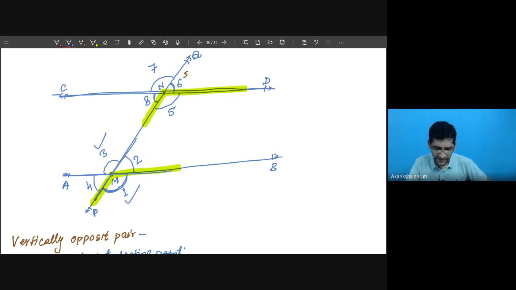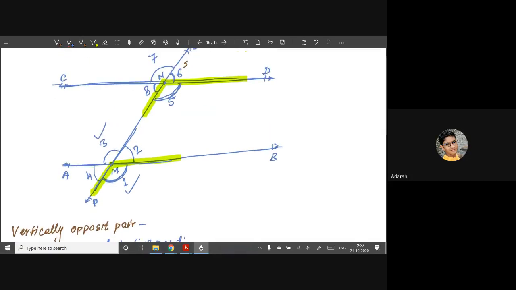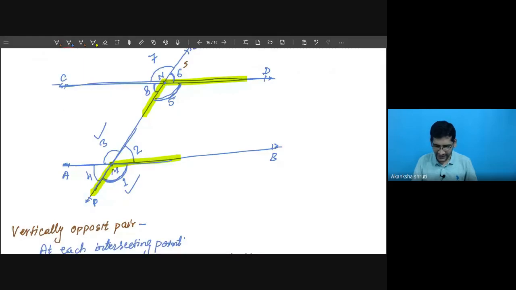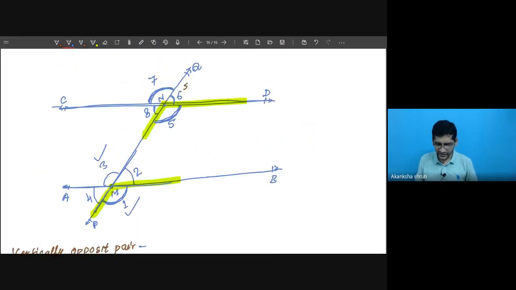Yes, tell me the vertically opposite angles at this N. If you are considering angle 5, yes, angle 5 and angle 7. Very good. So angle 5 and angle 7, because it is between the same lines. So right here, angle 5 is equal to angle 7.